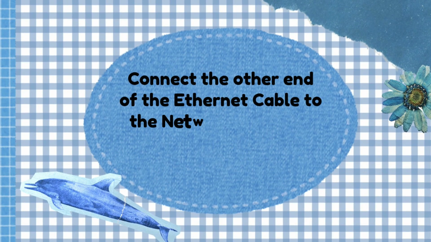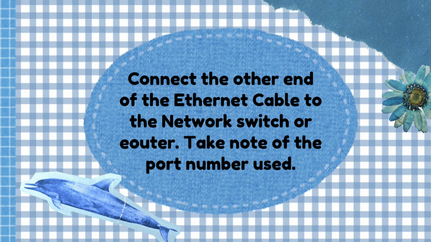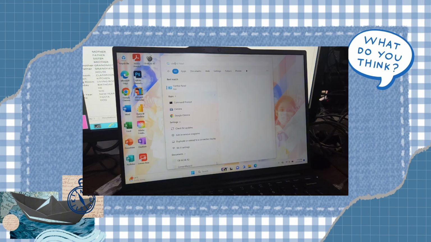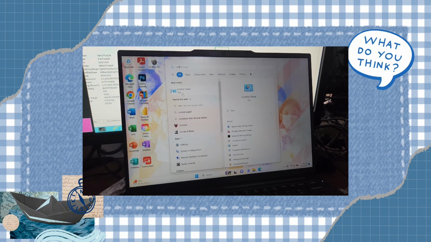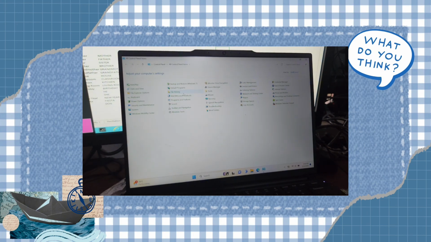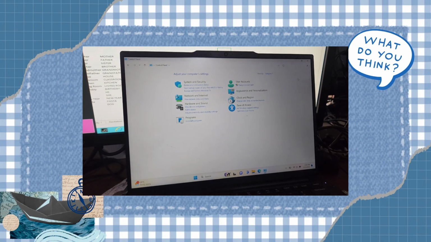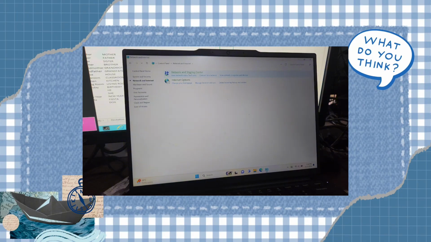After that, connect the other end of the Ethernet cable to the network switch or router. Take note of the port number used. To assign an IP address, open Control Panel and go to Network and Internet. And select Network and Sharing Center.